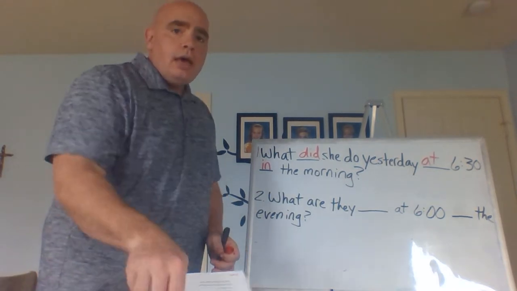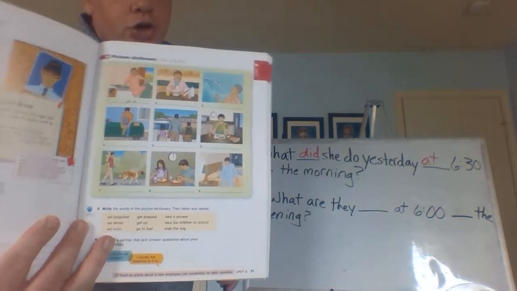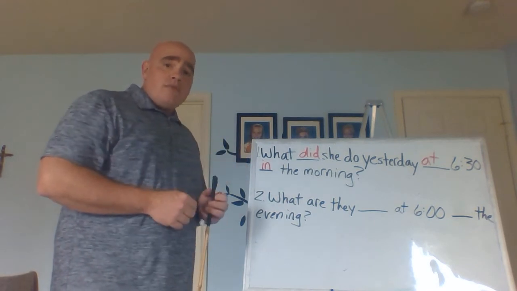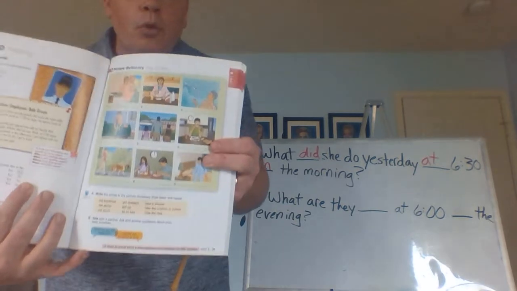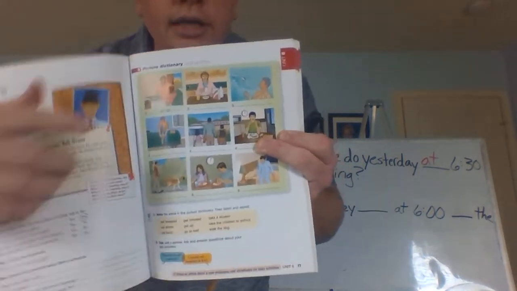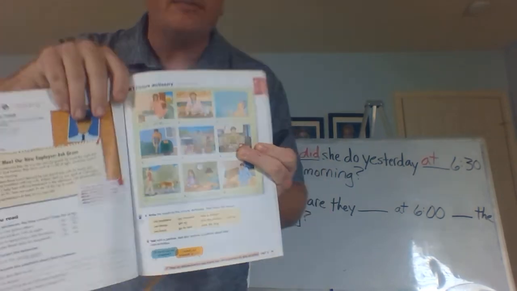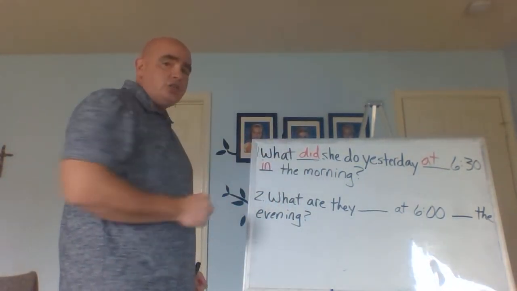All right, and again, we want to look in our book. All right, 6:30 in the morning, so we want to find the picture for 6:30 in the morning. And then we want to use the right verb. So, when we see 6:30 in the morning, we see right here, this one. But the question, what did she do?